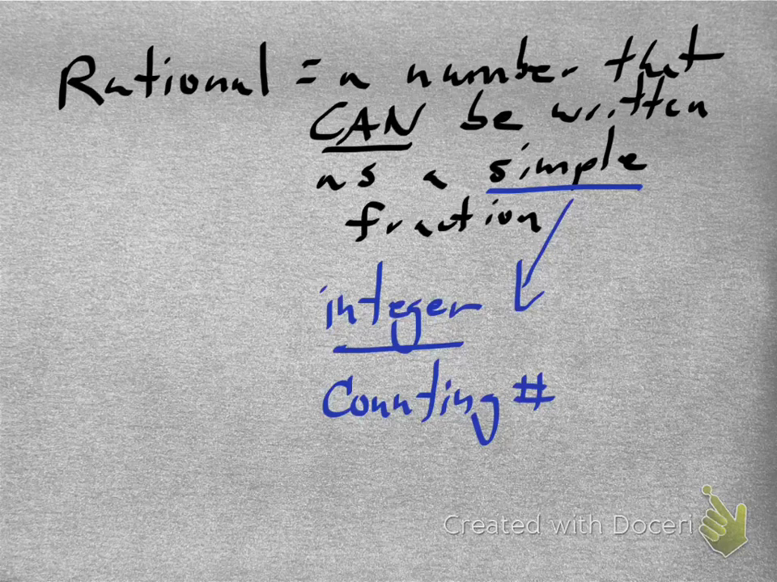Yep. So we basically have a counting number 1, 2, 3, 4, 5, 6, 7, 8, 9, 10, up to infinity, something like that on the bottom, and something similar to that on the top, although the top can also be 0, and it can also be negative. Okay, so it's an integer divided by a counting number.